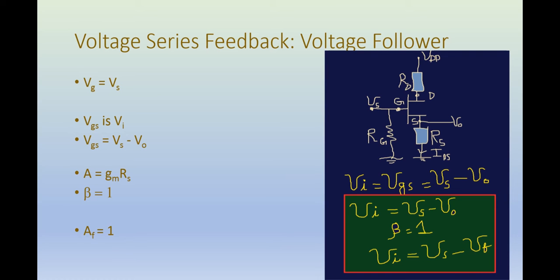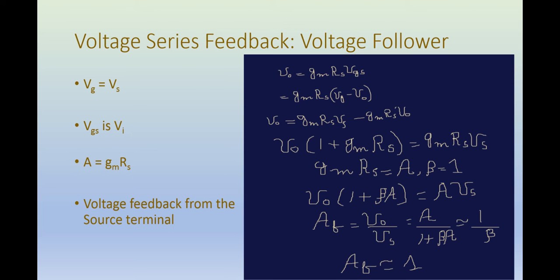And we know that if the open loop gain is high enough, then closed loop gain or gain with feedback is 1 over beta. So the gain will be 1 over beta, which is 1. So we have indeed unity gain. So we have indeed a voltage follower circuit here.